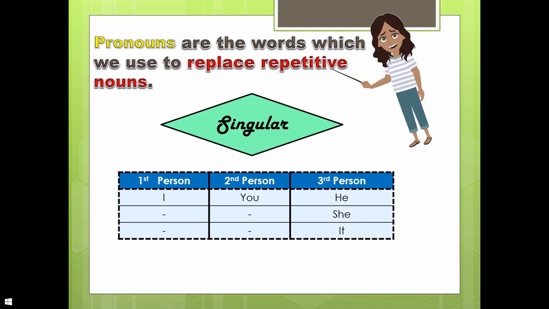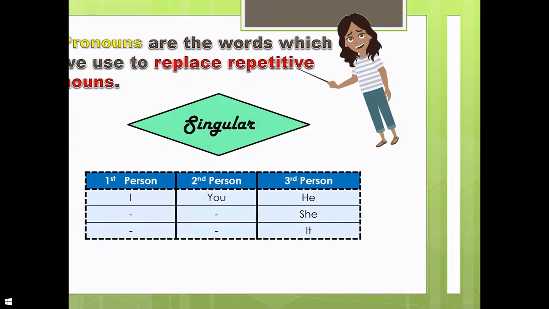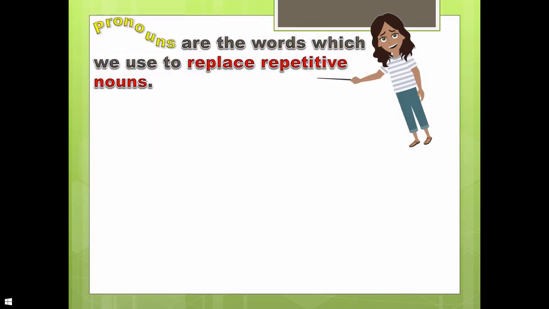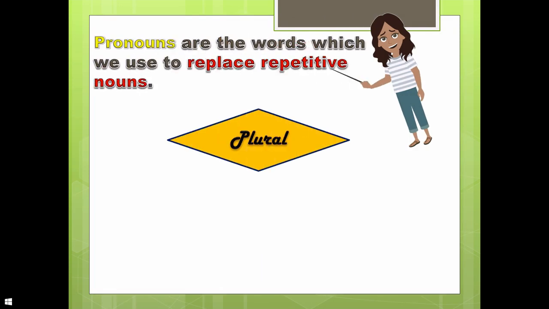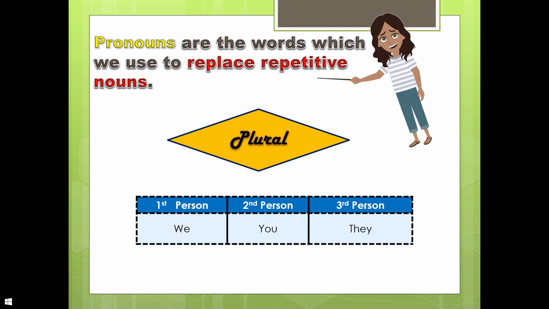Third person pronouns are he, she or it. For plural forms, the pronouns to replace the repetitive nouns: first person will be we, second person will be you, and third person will be they.